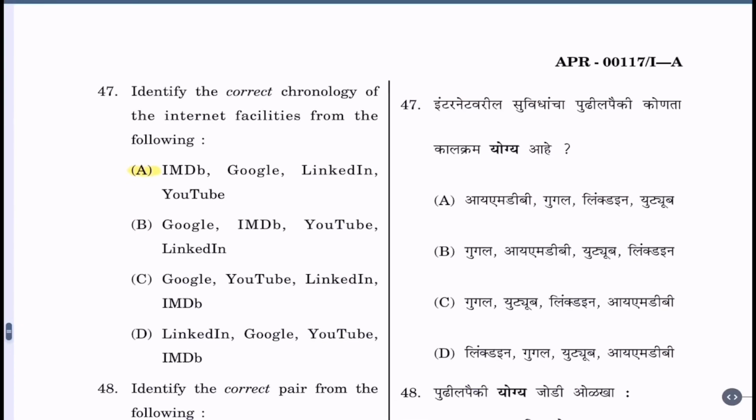Question 47. Identify the correct chronology of the internet facilities from the following. A. IMDb, Google, LinkedIn, YouTube. B. Google, IMDb, YouTube, LinkedIn. C. Google, YouTube, LinkedIn, IMDb. D. LinkedIn, Google, YouTube, IMDb. The correct alternative is A. IMDb, then Google, then LinkedIn, and then came YouTube.